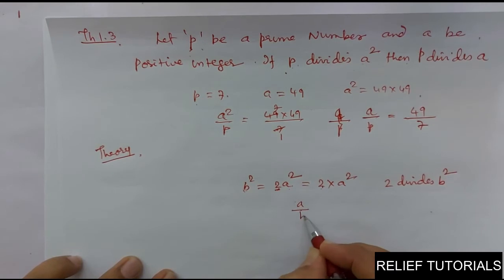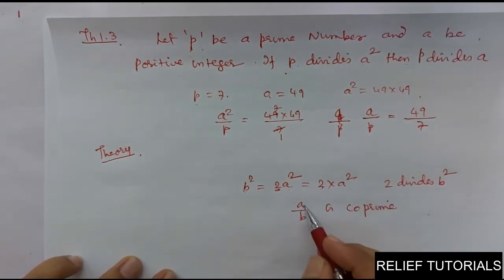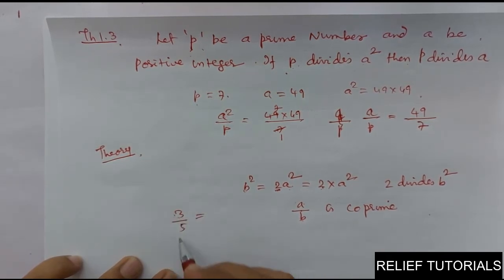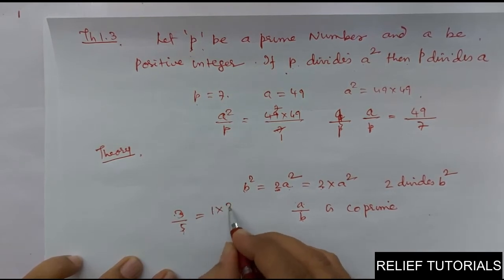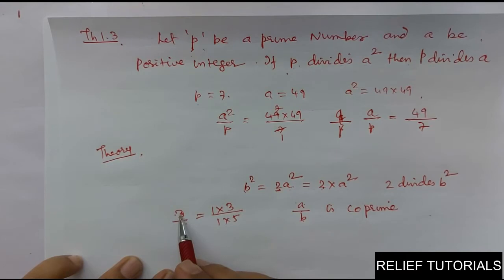And one more thing, co-primes. If I say a upon b is co-prime, what do you mean by co-prime? It means both are prime numbers, so they will not have any factor in common. For example, 3 by 5. This is prime, this is also prime. They are co-prime. The factor of 3 is 1 and 3, the factor of 5 is 1 and 5. A prime number has factor 1 and itself, so they don't have any factor in common except 1.